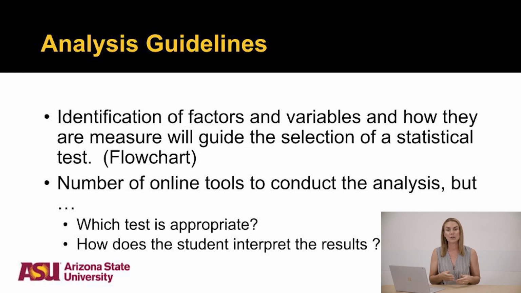But what we can do is use the variables that we've already identified and the types of variables that we've identified to help us pick the proper statistical test. And there's a number of online tools that can help you do that, but they're a lot easier if you know which test to use and if your students understand how to interpret the results that they're getting. What does it mean when my p-value is very small? What does it mean when my p-value is very big? How do I interpret my results?